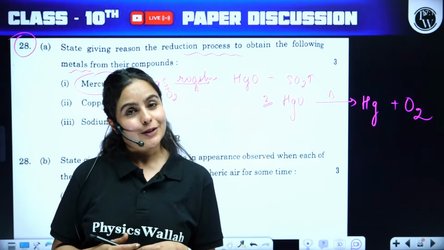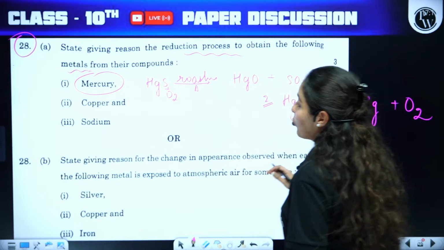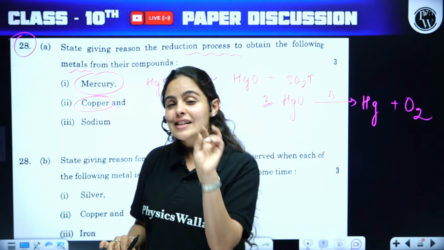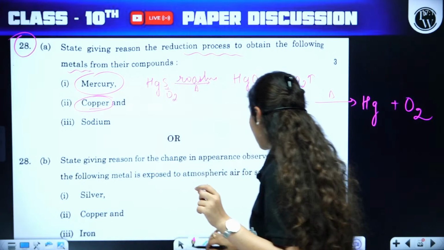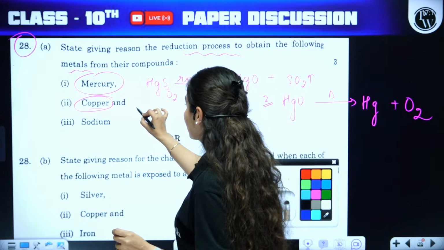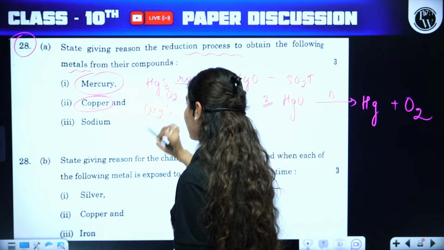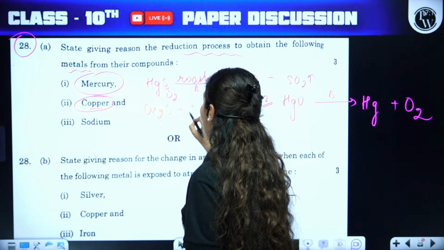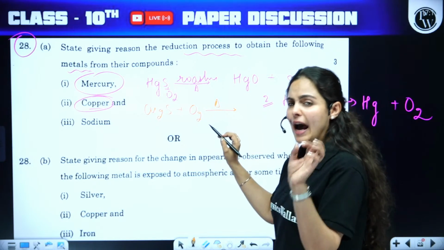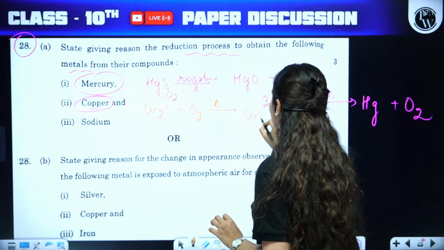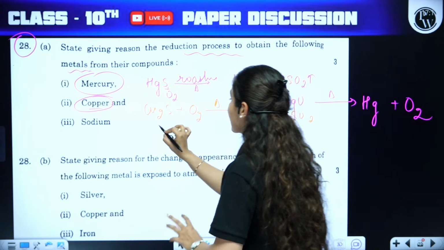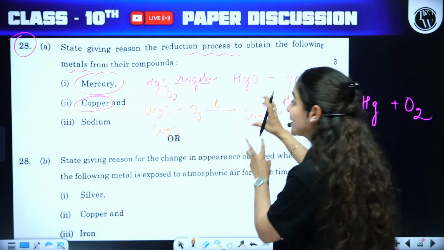Alright, copper. What about copper? So, this process is a twisted kind of process. It is not going to be a straight process. You have to mention the reason properly that it is present in the sulfide ore in nature. Once we undergo a roasting process by heating it in presence of excess oxygen, that has provided you oxide of copper and sulfur dioxide. Now, once copper oxide is formed, we will extract it in the middle of the reaction.